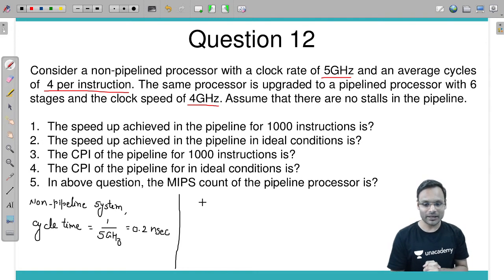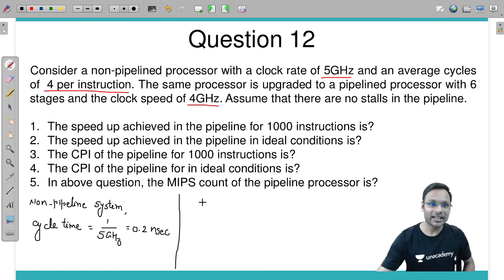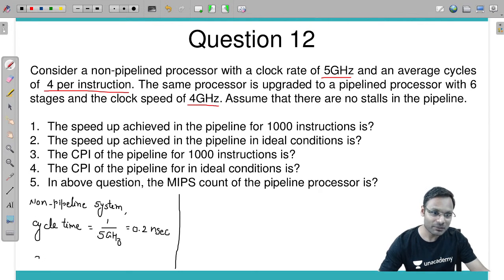Yes, non-pipeline is sequential execution, and sequential execution takes 4 cycles per instruction. Means for the non-pipeline system, they have given the CPI directly in the question, which is 4. If cycles per instruction is 4, then one instruction execution time is how much?